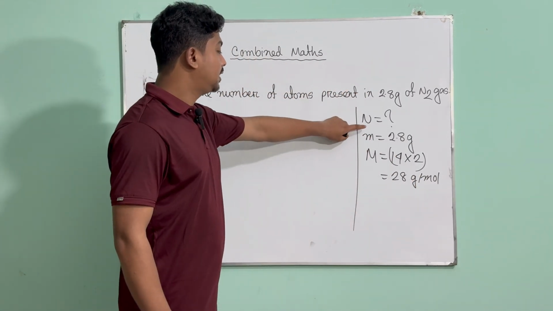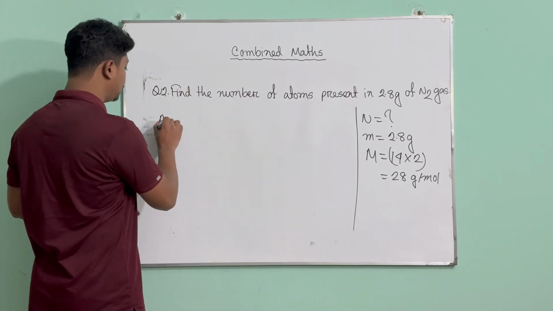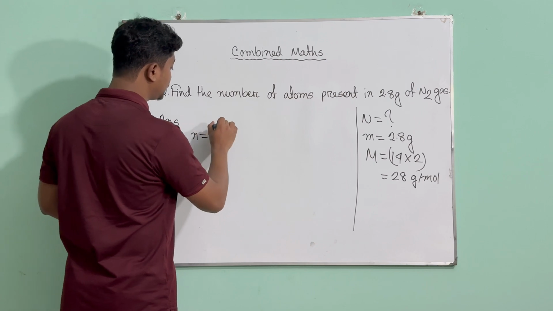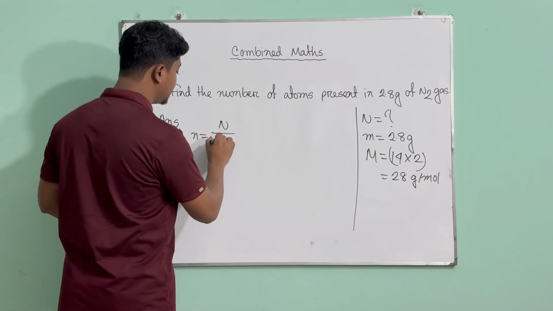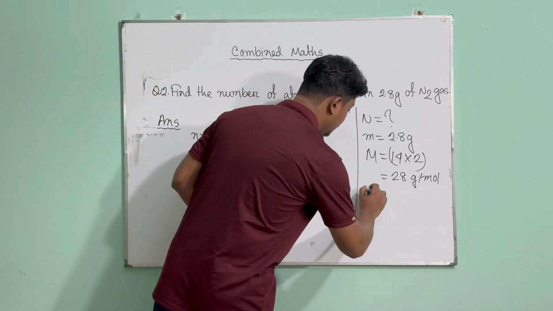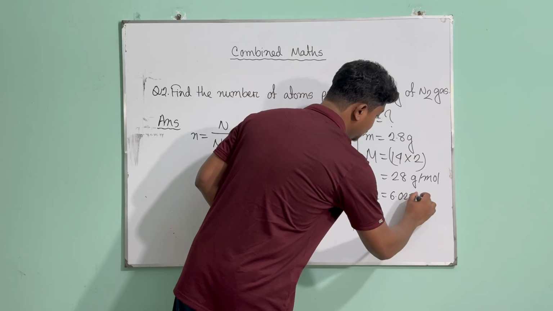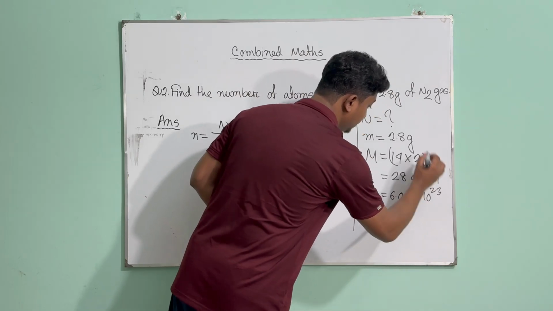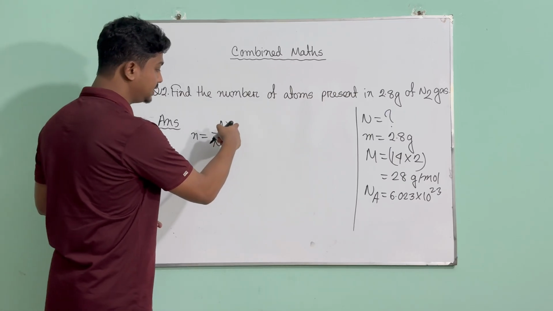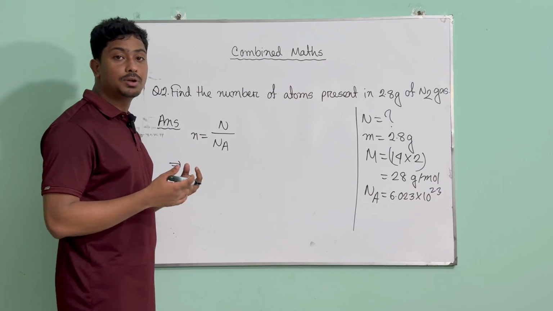Now what is the formula we know to calculate number of particles? We know the formula to calculate the number of particles is small n equals capital N divided by Na, which is 6.023 into 10 power 23, right? Basically we also have that information, Na, so 6.023 multiplied by 10 power 23. Okay, but if we want to calculate capital N, number of particles, directly, we cannot do that. Again, we don't have small n. So how can we do that?